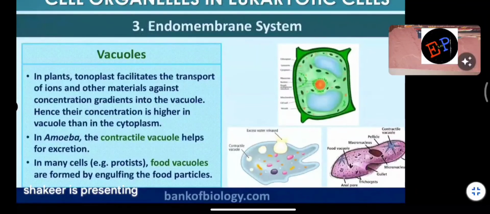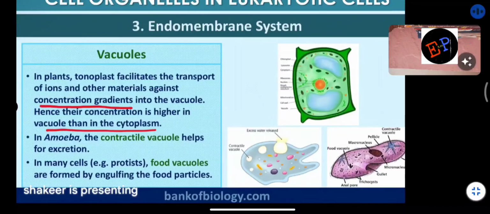In plants, the tonoplast facilitates the transport of ions and other materials against the concentration gradient into the vacuole. What is meant by against the concentration gradient? It means materials travel from lower concentration to higher concentration. That is called against the gradient. Hence, their concentration is higher in the vacuole than in the cytoplasm. Are you able to understand now?